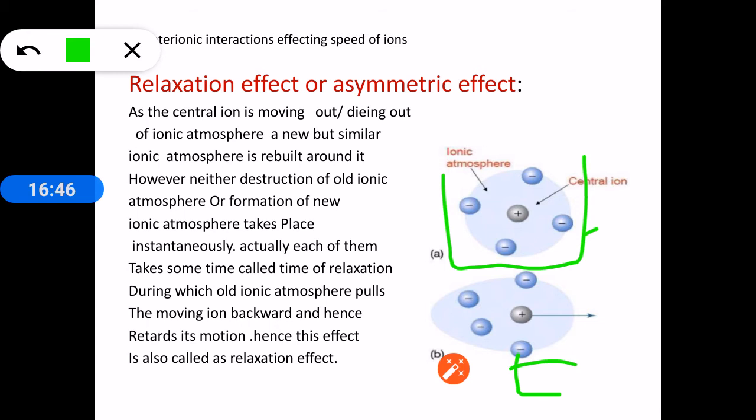So the number of ions pulling back the central ion is decreasing, and the decrease in the speed also will decrease. So the speed of the central ion will not decrease much when the solution is diluted, because less number of ions are present per unit volume.